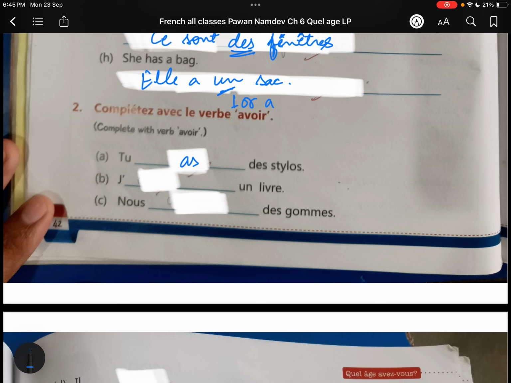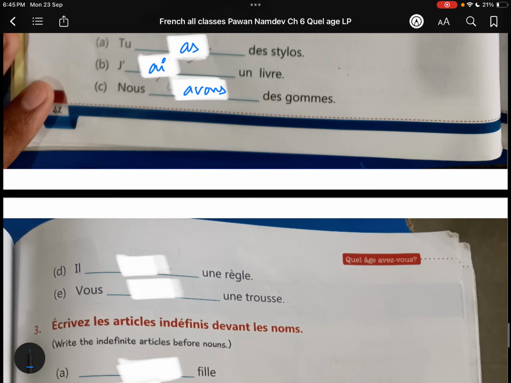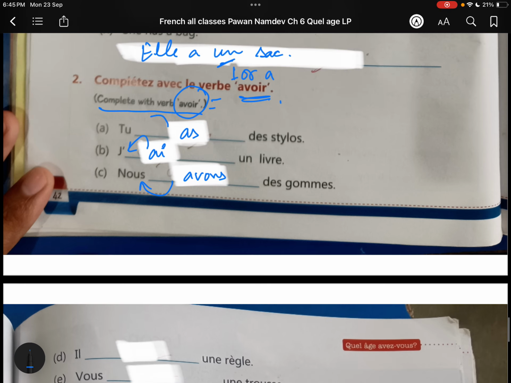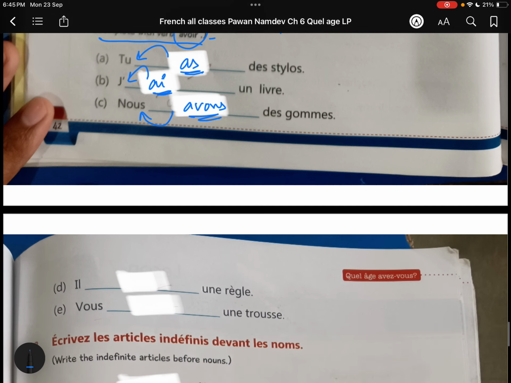With tu we use as, with je we use ai, with nous we use avons. We have to write the complete conjugation of the verb avoir according to the subject pronoun given. So with il we write a, with vous we write avez.